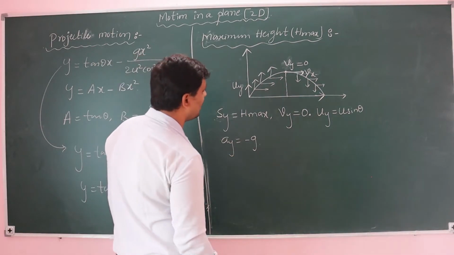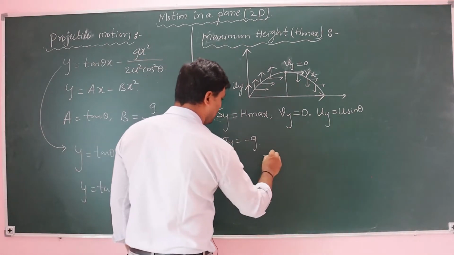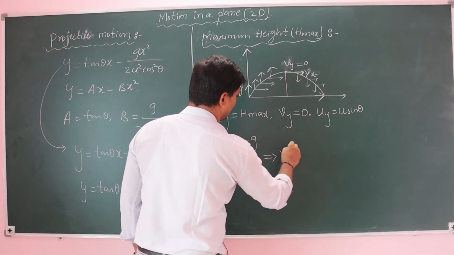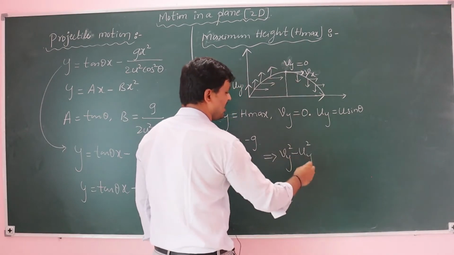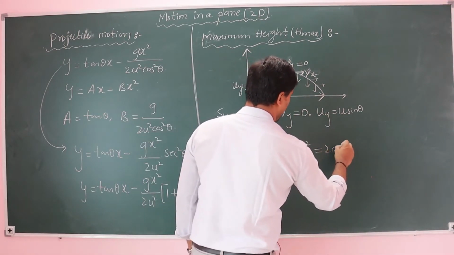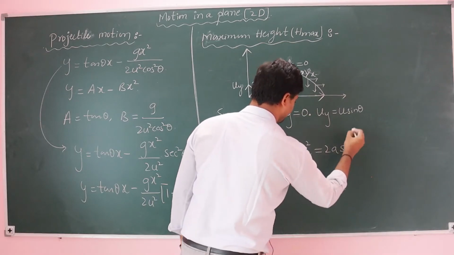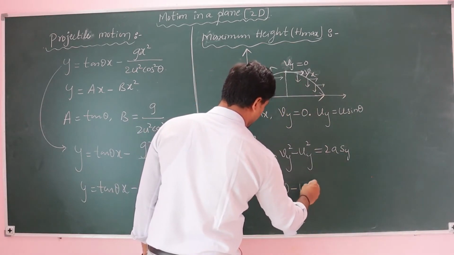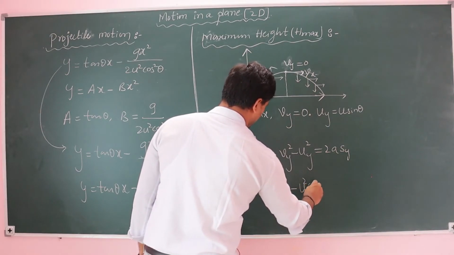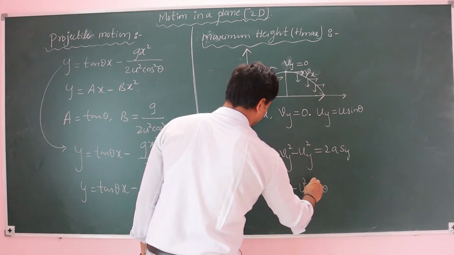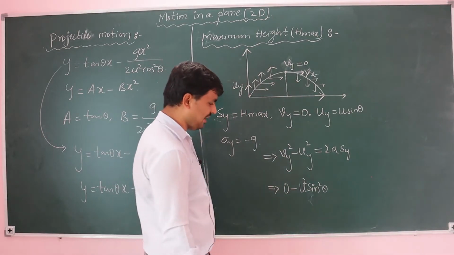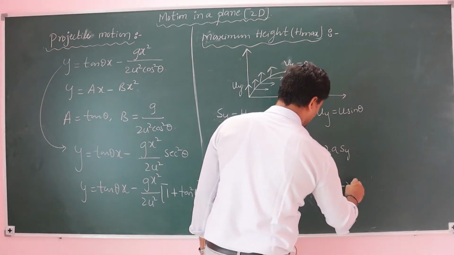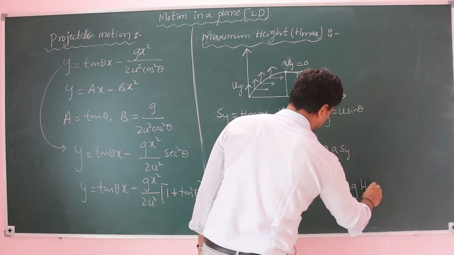If you put all these values in the expression vy square minus uy square is equal to 2 a sy, we get 0 minus uy square, which is u square sine square theta, equal to minus 2g into h max.